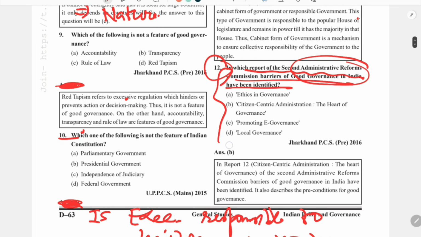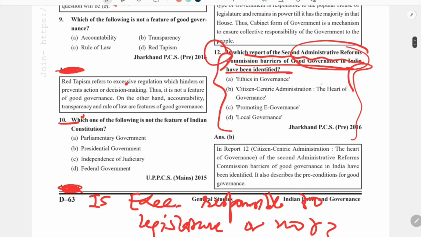If we apply some common sense, though it is a factual question, citizen centric administration is one of the basic features of good governance. So the report is the citizen centric administration, the heart of governance. So the answer is B.